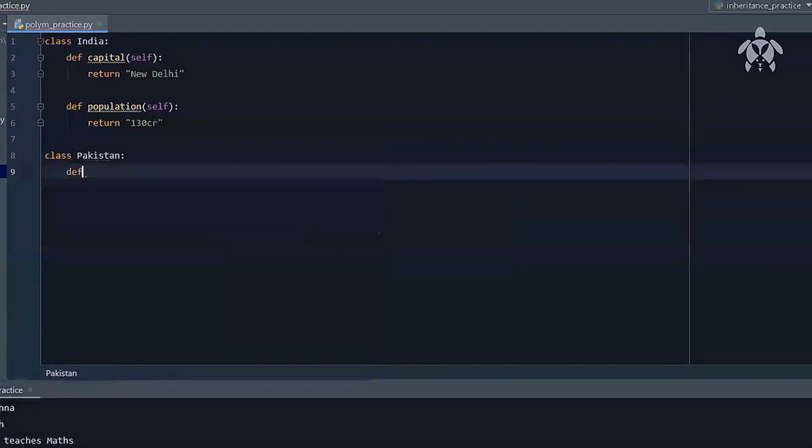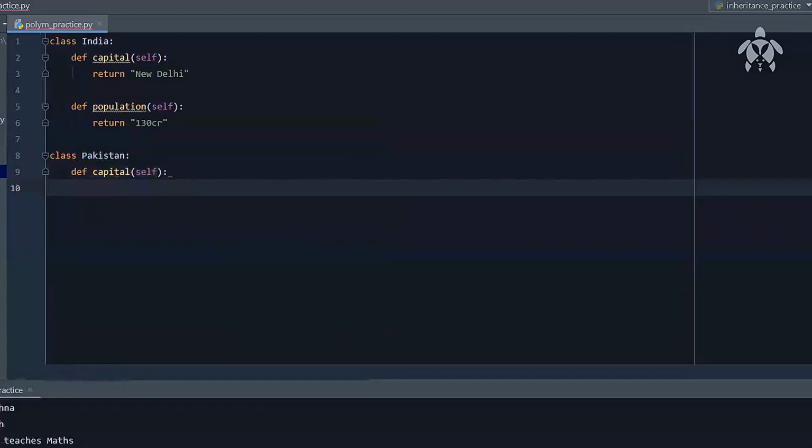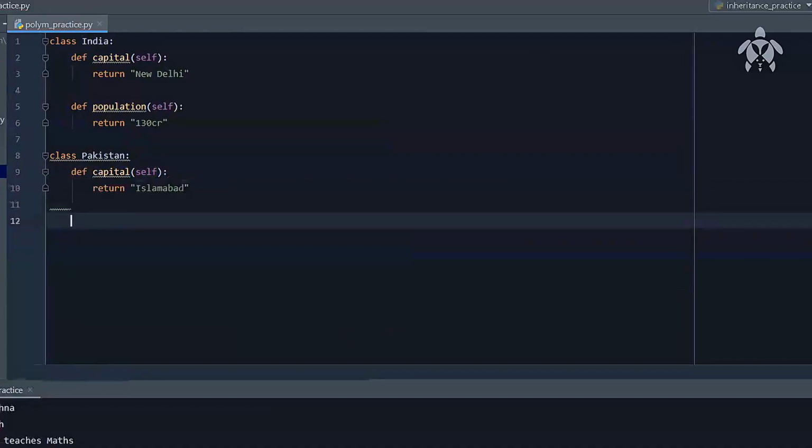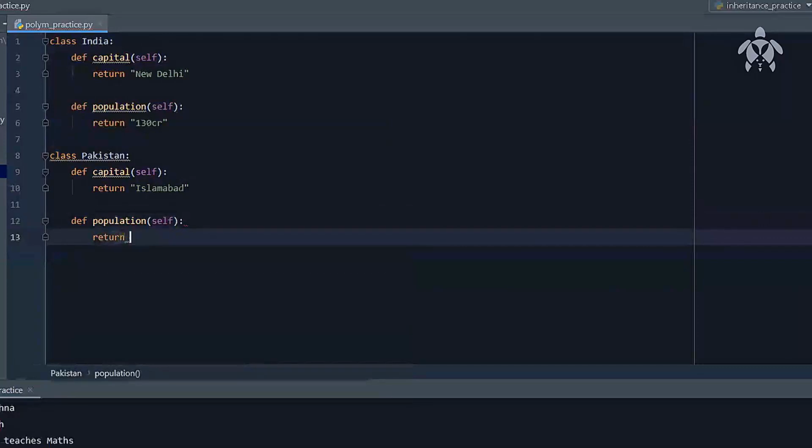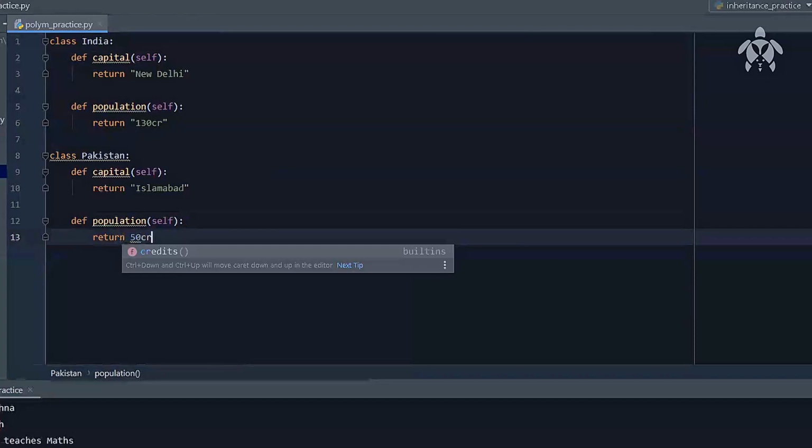So I've got another class for the example, class Pakistan. I'm going to make definition capital. What's Pakistan's capital? I think it is Islamabad. I think so. I'm not sure. And let us say another one is define population. You can see the same function name, which I wrote in the other class also. Once again, I do not know what the population of Pakistan is. Let's assume it is somewhere around 50 crore. Let's just assume it. I do not know.